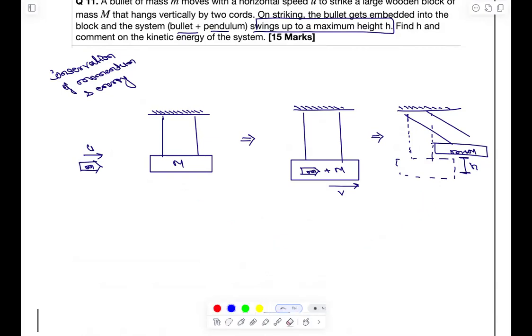So we have to do it in chunks. From here to here, you can understand that there is no external force acting in the x direction. Please try to understand, we are ignoring gravity as of now. So just before and after the collision, there is no external force in the x direction, because we are considering that instant only. So we can conserve the momentum.